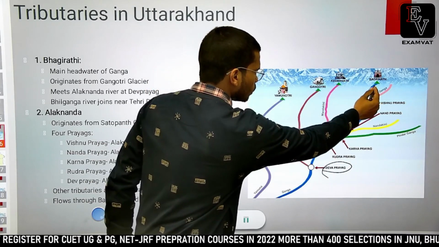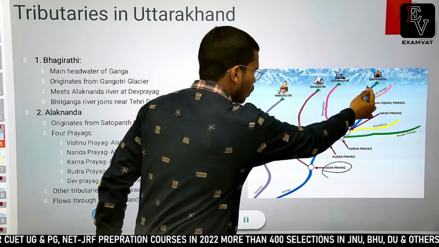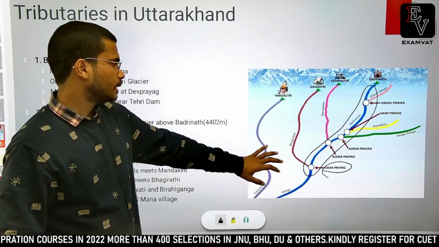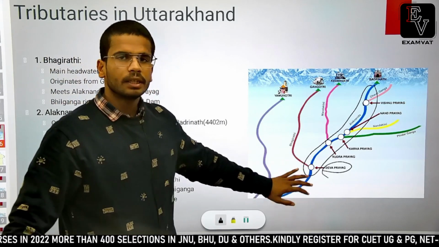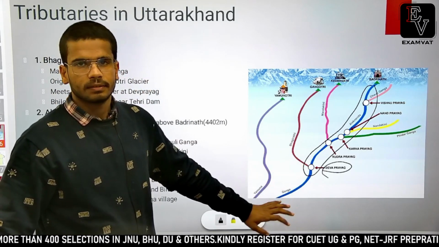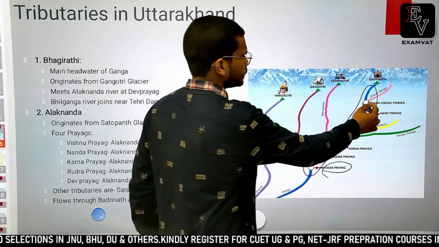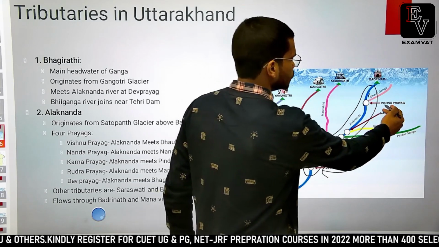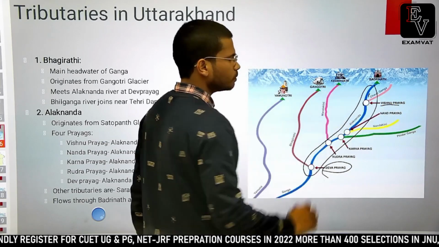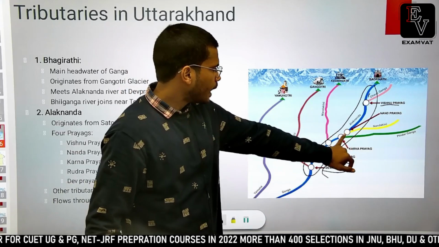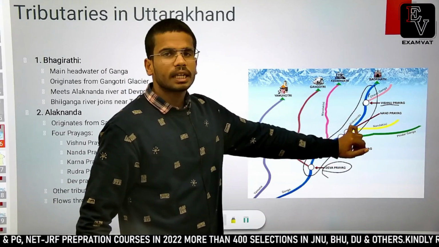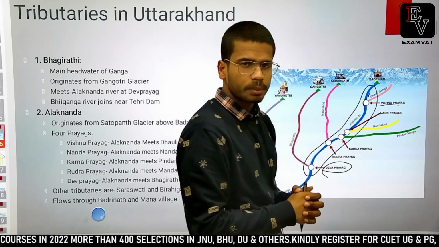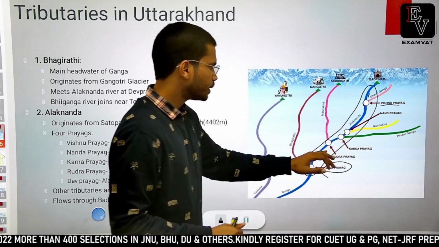One thing I wanted to tell you was that all the prayags here are situated on Alaknanda river itself. Fine. So starting with the northernmost, Alaknanda river meets with Vishnu Ganga river, Dhauli Ganga river at Vishnu Prayag, and then at Nand Prayag, Alaknanda river meets Nandakini river. At Karn Prayag, Alaknanda is joined by Pindar river.